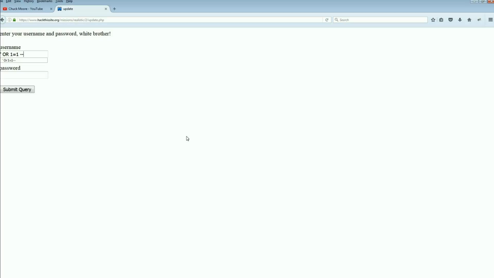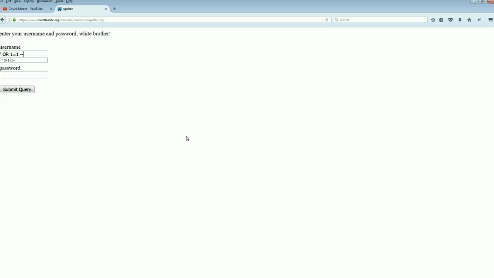If SQL is not sanitized or validated, sending it something like 1 equals 1. The single tick basically ends the query that it's asking for, and we're passing another variable to it, 1 equals 1.